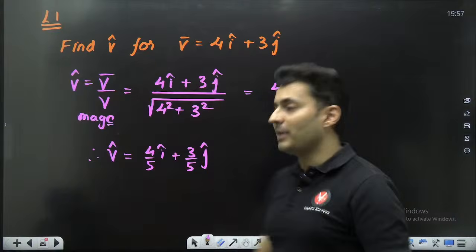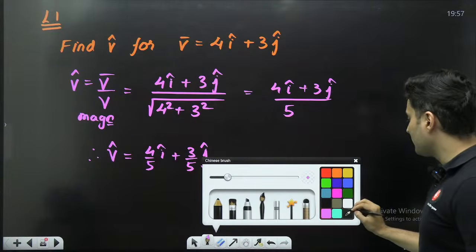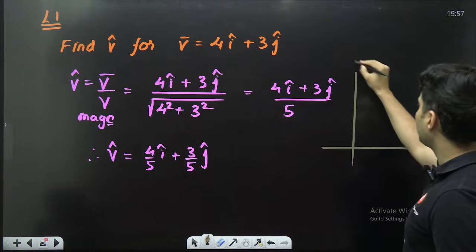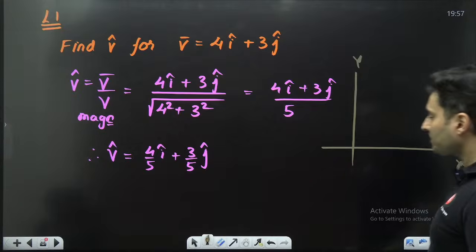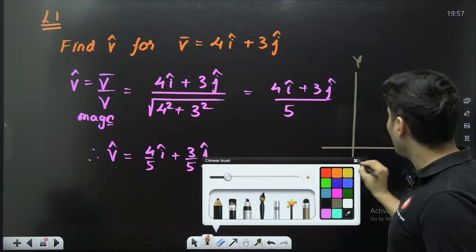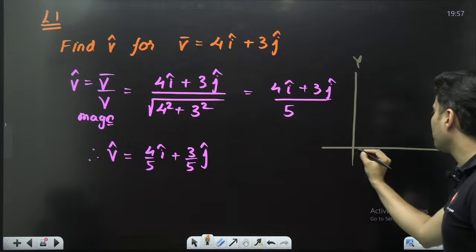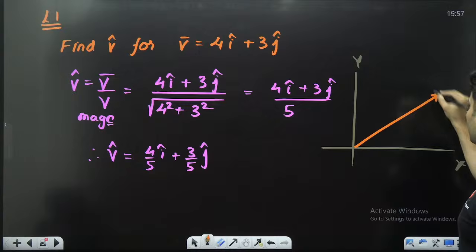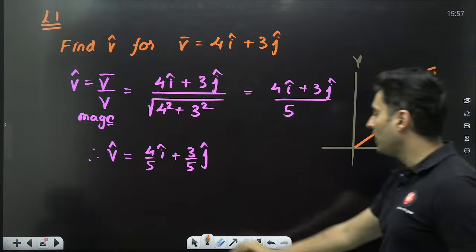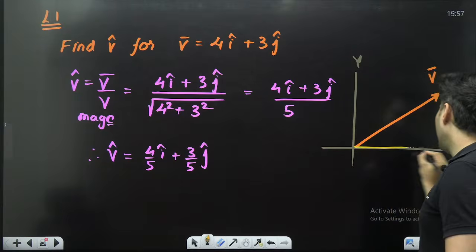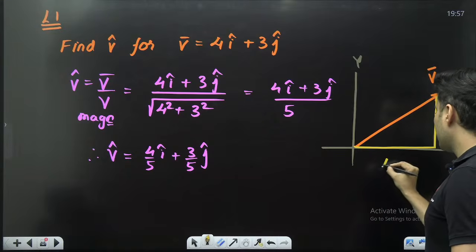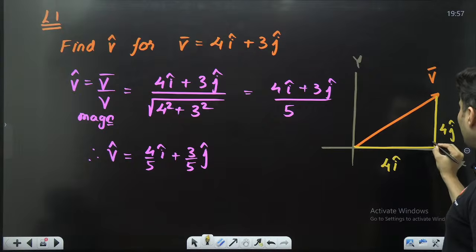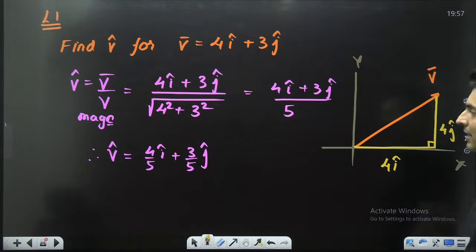Now, what does this mean? Observe this carefully. This is your x-axis, this is your y-axis. If you show the original vector 4i plus 3j, I think it will be something like this. This is your original vector, where this is 4 I cap and this is 3 j cap.